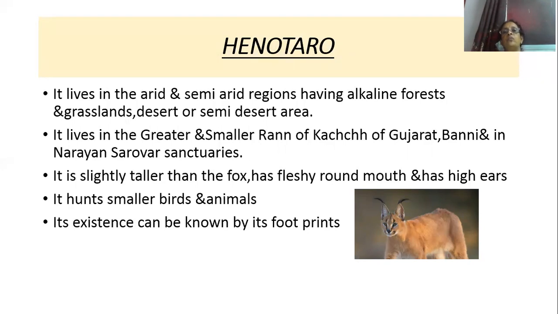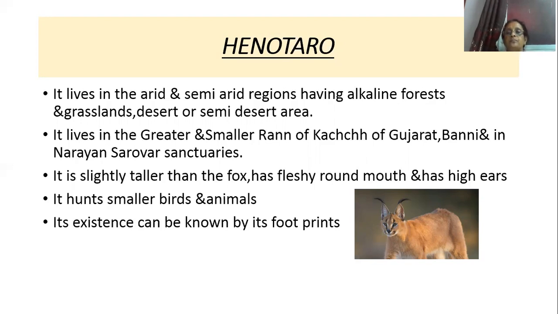So where does the Heno taro live? It lives in the desert and semi-desert areas, in the arid and semi-arid areas like alkaline forest and grasslands. In Gujarat, it is found in the greater and smaller Rann of Kutch, Banni and Narayan Sarovar sanctuaries. And how does it look? It is a little taller than the fox, having a fleshy round mouth and high ears. And what is its food? Smaller birds and animals. How can we know its presence? By its footprints. I showed it in the slide.